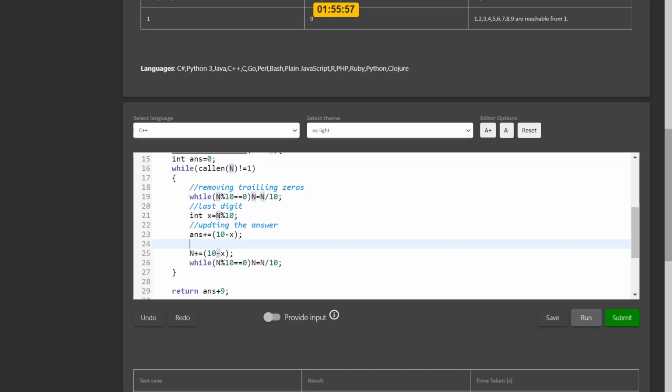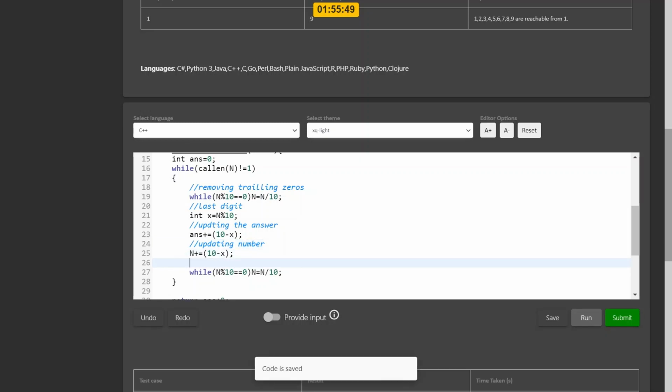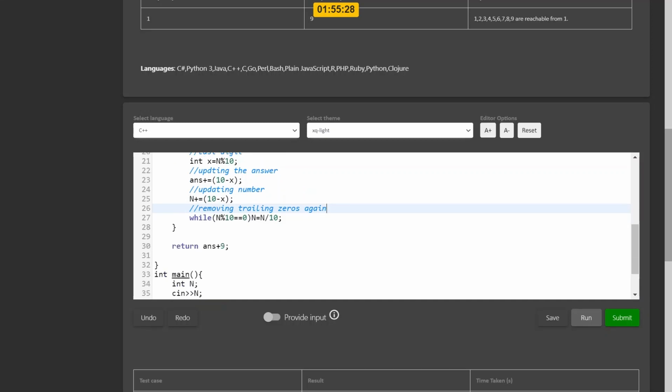Now we are also adding the difference into the number, updating the number. After updating, if the number becomes a number with trailing zeros, then we have to remove the trailing zeros as well. So this is our code.